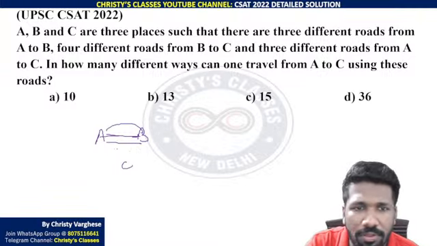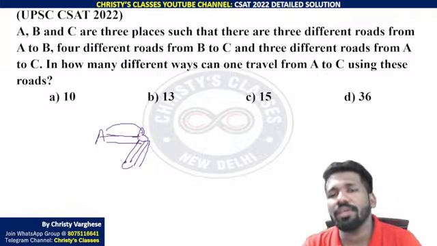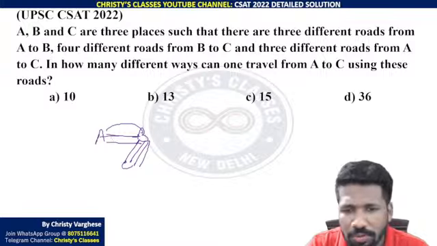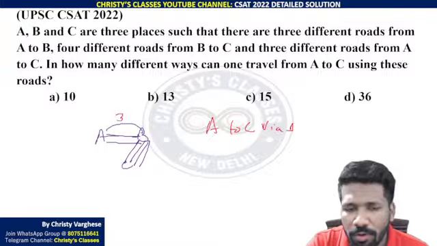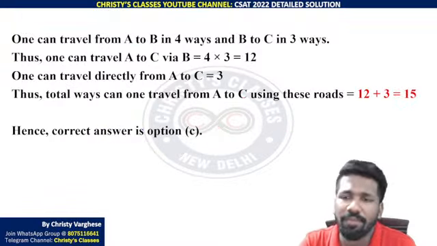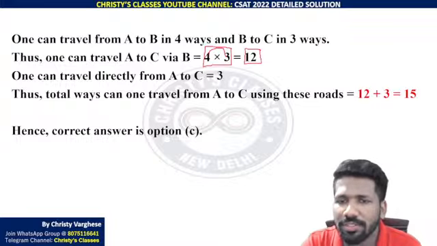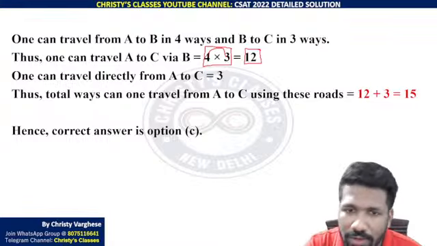Sorry, 4 different roads from B to C. B to C there are 4 roads like this. Then how many ways can one travel from A to C using these roads? So here A to B to C, A to C via B. 3 ways to go from A to B, 4 ways to go from B to C. The fundamental principle of counting says if one thing can be done in M ways, another thing in N ways, both things together can be done in M into N ways. So 4 into 3, 12 ways are there. That is A to C via B, which is 12.